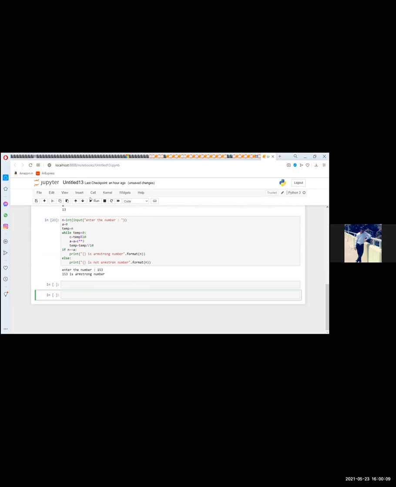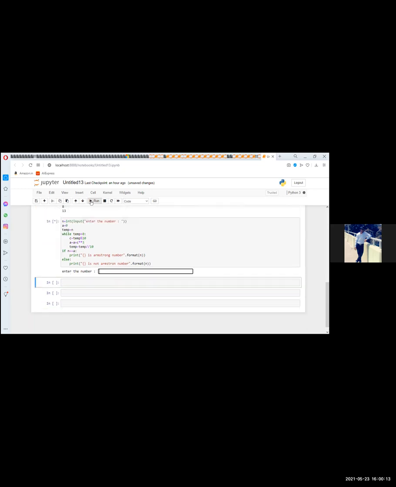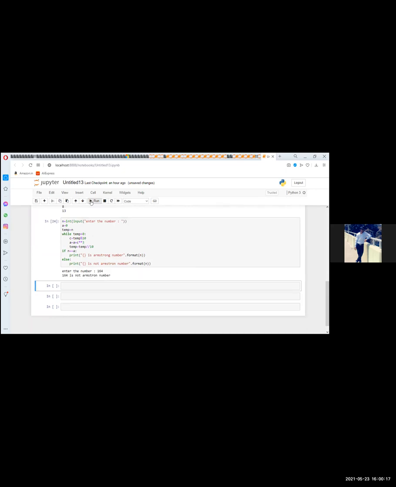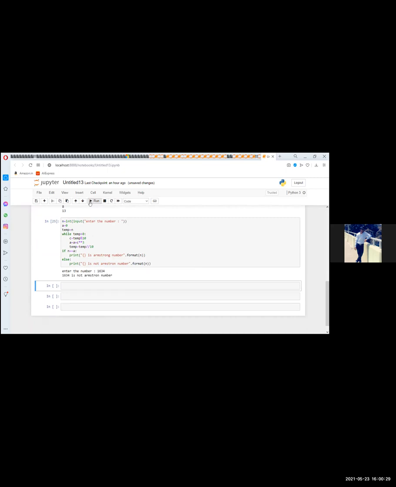One six three four. No, no, 1634. 4 digits are there. Okay, I will come to this particular part later on. Okay, fine. Shikha, your code is right and it is working fine.